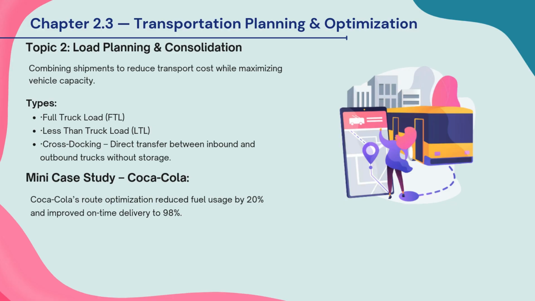Cross-docking, where goods are transferred directly from inbound to outbound trucks without storage. Mini case: Coca-Cola. By improving load planning and route optimization, Coca-Cola reduced fuel usage by 20% and improved on-time delivery to 98%. In short, proper load planning helps save cost, reduce fuel usage, and improve delivery performance.